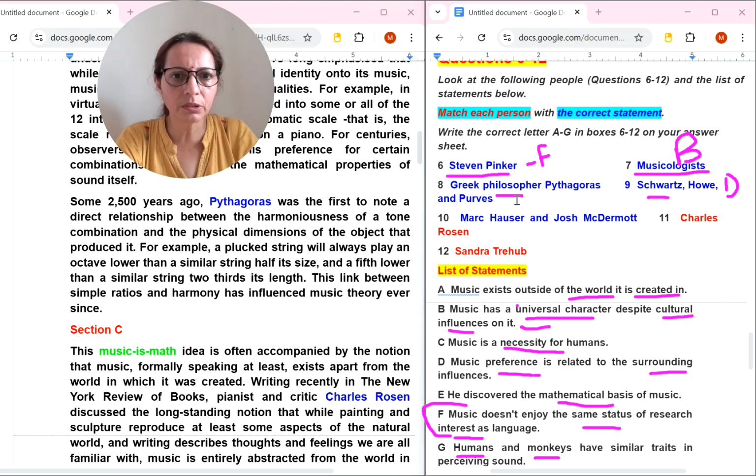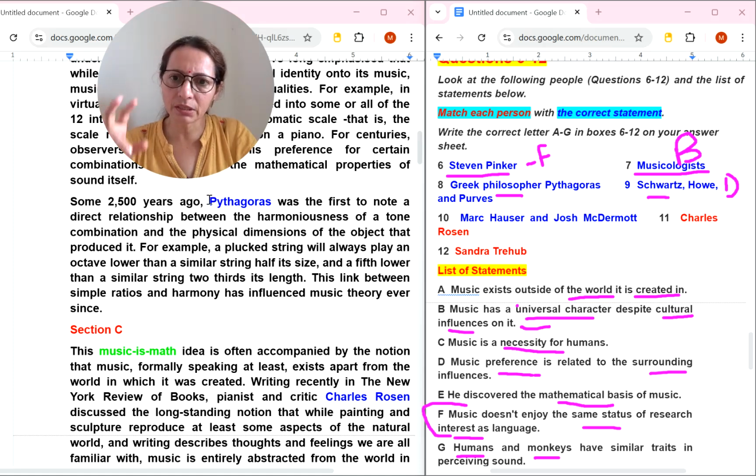Now I have got this Pythagoras. Pythagoras, it is given here eighth number, and let's read it. Was the first to note the relationship between the physical dimension of the object that produced a tone and the harmoniousness of a tone combination. For example, a plucked string will always play a fifth lower. This link between simple ratios and harmony has influenced music theory over the centuries. This music is math idea is often accompanied by the notion that music, formally speaking, at least exists apart from the world in which it was created.